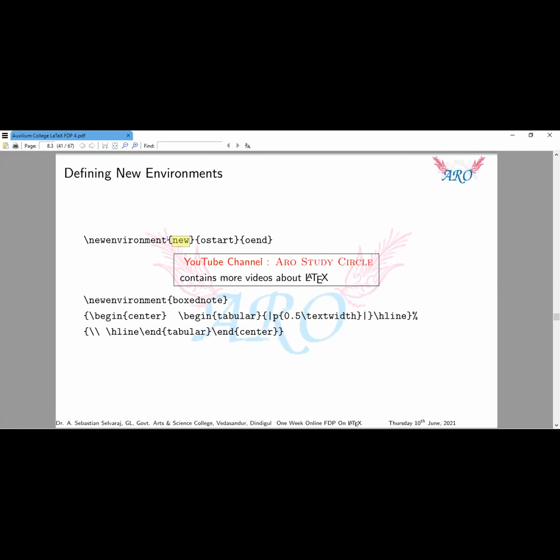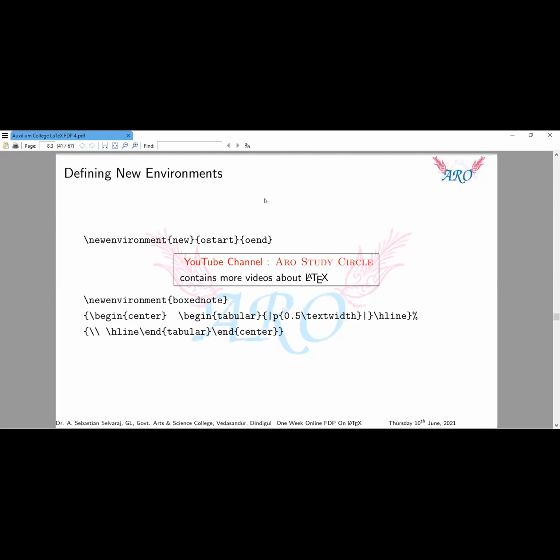It has 3 argument bases. In the first argument base, I have used boxednote. The environment name is boxednote. In the second argument base, I started with begin center. Up to this, it's my second mandatory bracket, in which I redefined that. So we may define a new environment like this. It takes time, and if I'm missing one bracket, it won't run. It's a little bit tedious work.